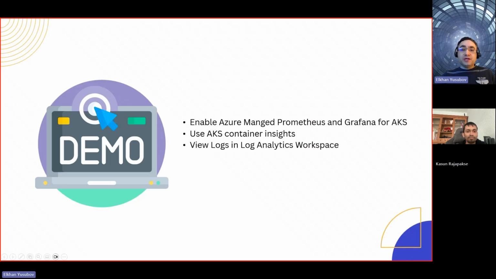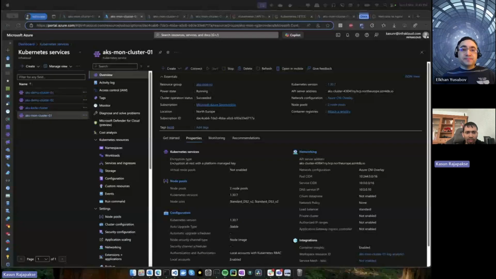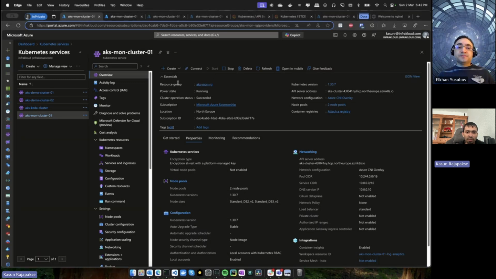So you want to share the Azure portal now to go to the actual demo? Yeah. Okay. So previously, I showed you the code and gave a high level explanation about it. So now I will show you the exact setup, right?